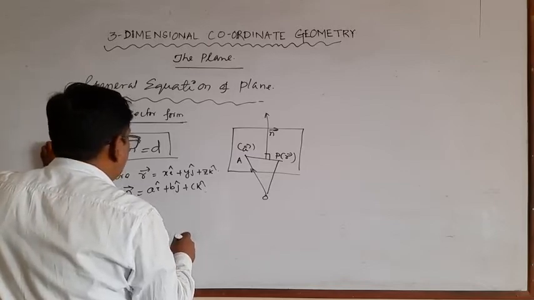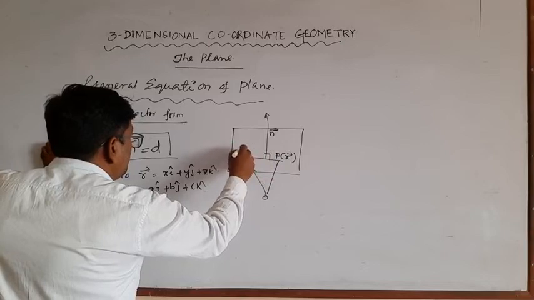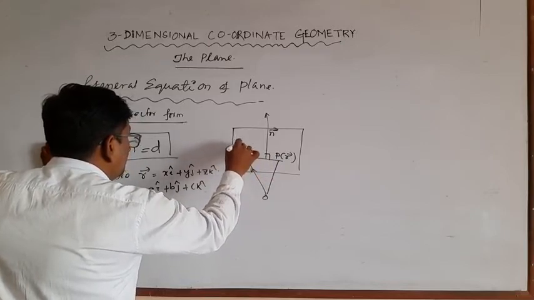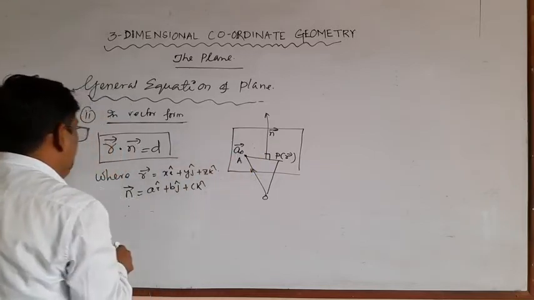Okay, and this is what? Suppose the point is r vector here, and suppose this is any point, a naught vector.